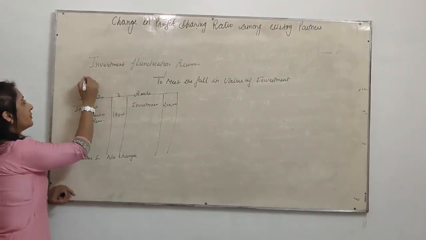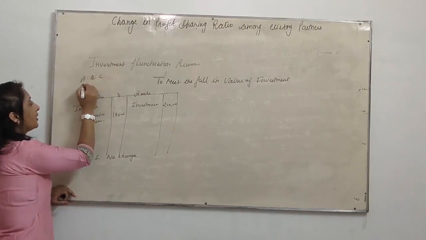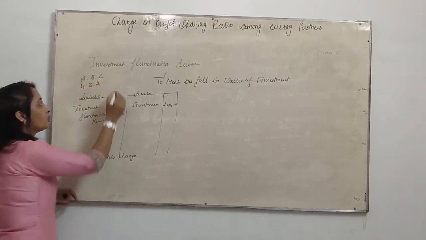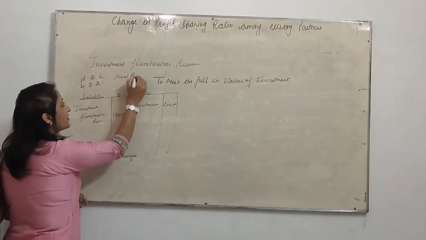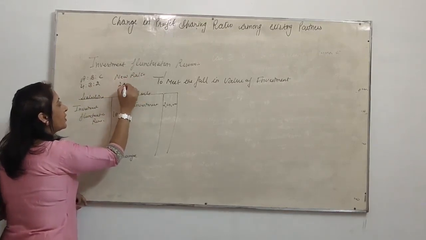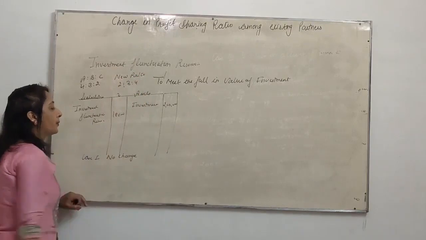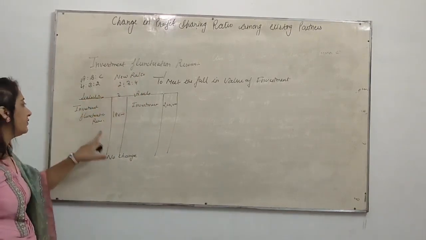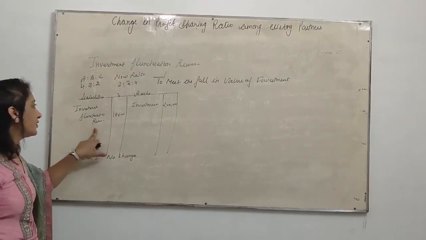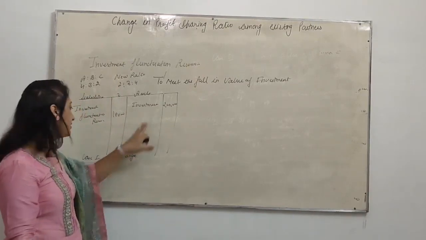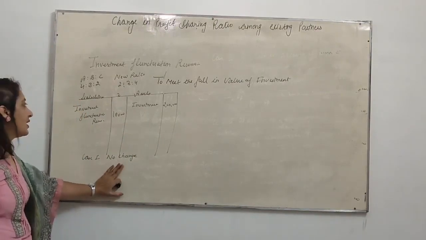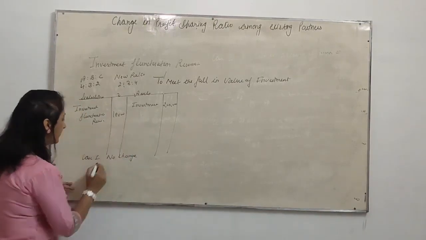Same case, we assume three partners A, B, C. Old ratio is 4:3:2, new ratio is 2:3:4. The old ratio, new ratio, investment fluctuation reserve and book value of investment are given. Now if there is no change, the market value remains the same. So what will be the journal entry?